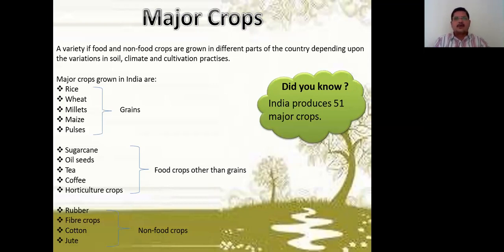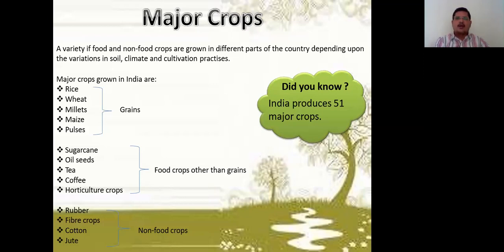Major crops grown in India are rice, wheat, millets, maize, pulses. All these we can call grains. Then the other ones are sugarcane, oil seeds, tea, coffee, horticulture crops, which we call food crops other than grains.